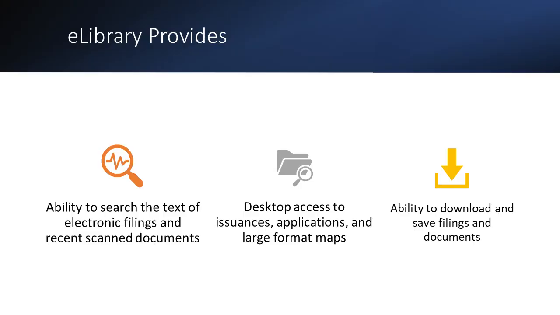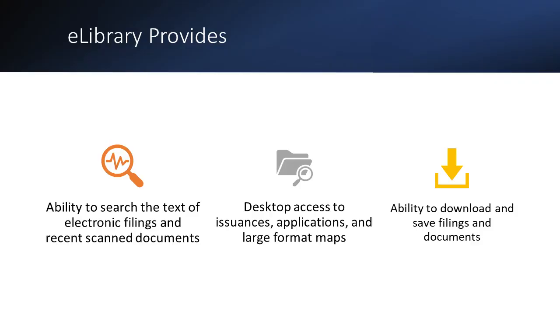Number 2, desktop access to electronic filings, issuances, and attachments such as large format maps. This feature allows users to quickly access important documents from their computers, phones, or other electronic devices. And number 3, it supports several file formats like Microsoft Documents and PDFs for accessing and downloading documents. Even data tables in Microsoft Excel can be viewed and searched.